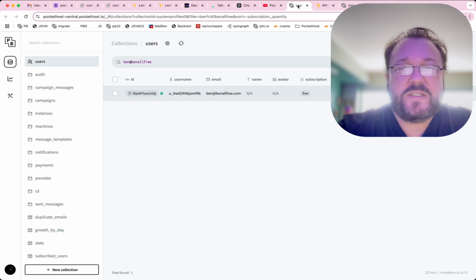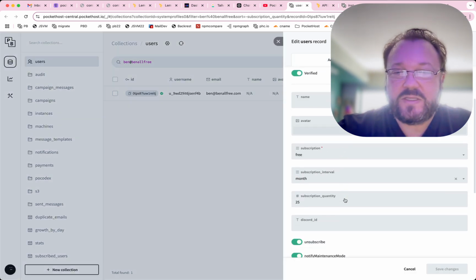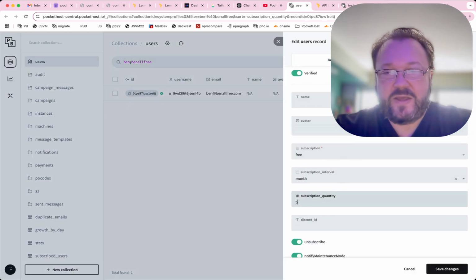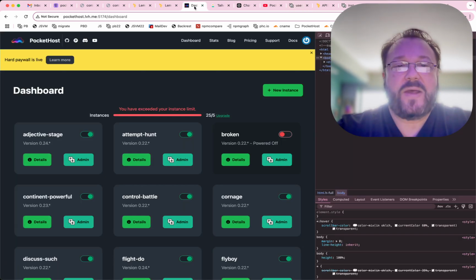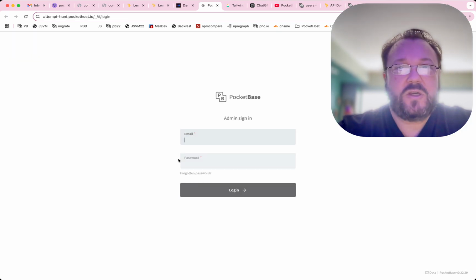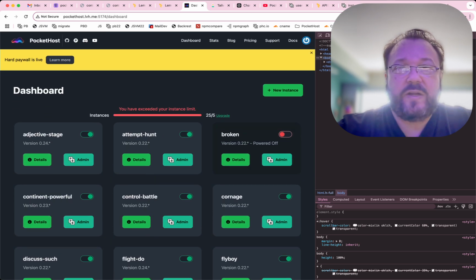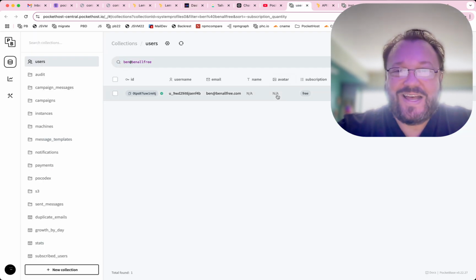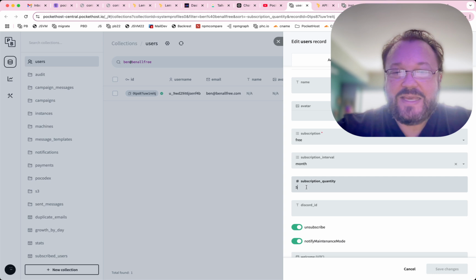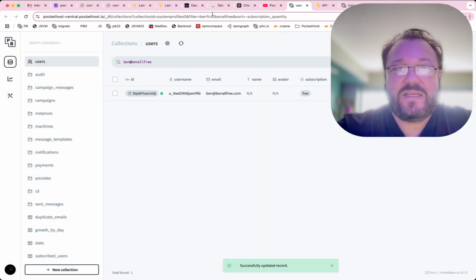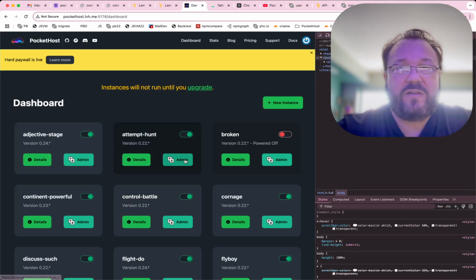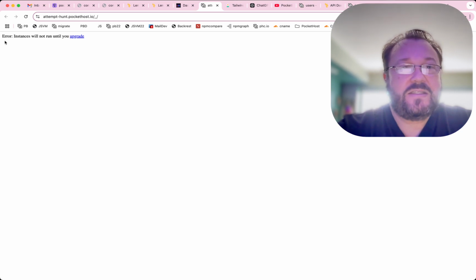Now, if for some reason you're one of those special users that went over, let's say you have that 5 limit that we were talking about, it's going to say you've exceeded your instance limit, but it's still going to let you use them, right? You can still go here and launch the instance, no problem. So that will still work. However, here's the trick. This is where the hard paywall comes in. If this subscription quantity is 0, then when you go try to launch an instance, blip, it says instances will not run until you upgrade.